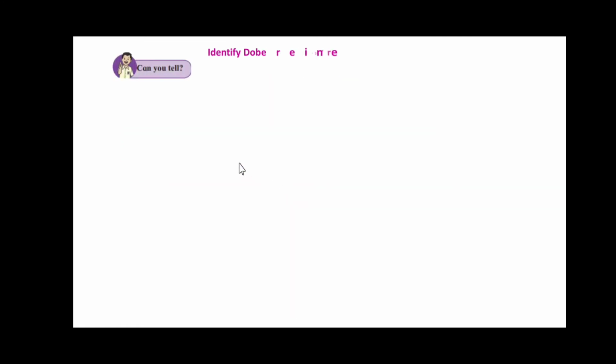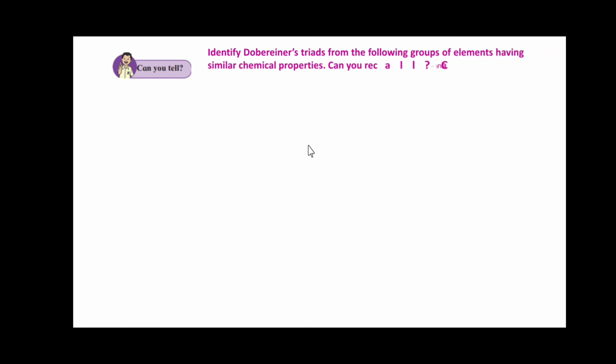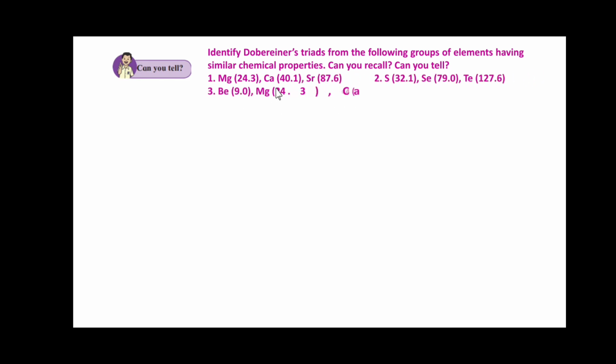Friends, you have to identify the Dobereiner's triads from the following groups of elements having similar chemical properties. Can you recall? Can you tell? Here you can see Mg, calcium and strontium. They have given the first group. In a Dobereiner's triad, the atomic mass of the middle element is approximately equal to the mean of the atomic masses of the other two elements that we know.